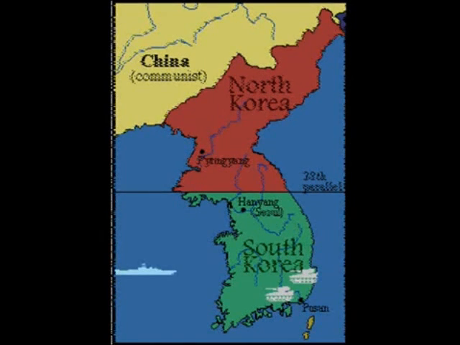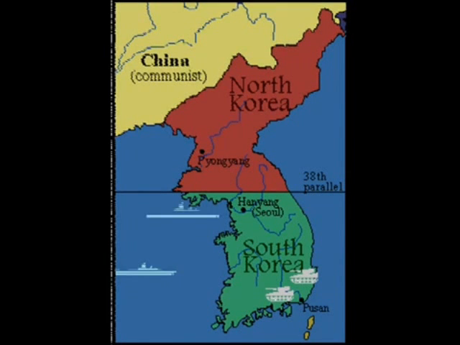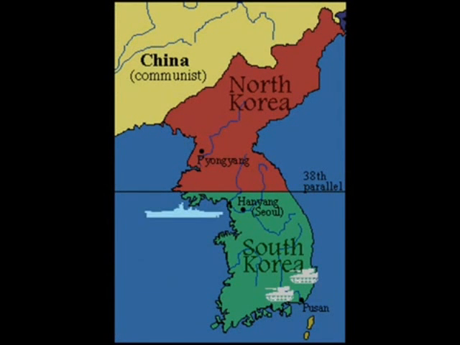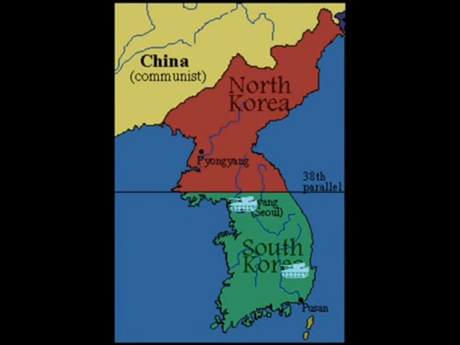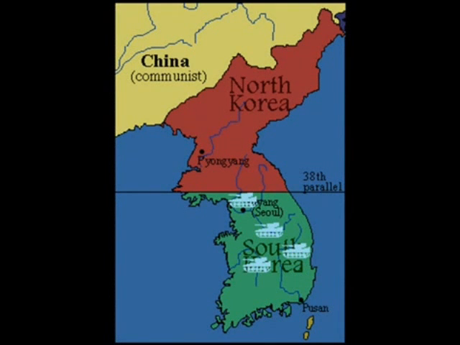On the 15th of September, MacArthur planned an amphibious landing at Incheon with the means of cutting off the North Korean supply line. It must have been the most successful move in MacArthur's career. Seoul was taken, and the North Koreans were forced to retreat to the border. The UN now demanded more. They demanded the surrender of the North Koreans.